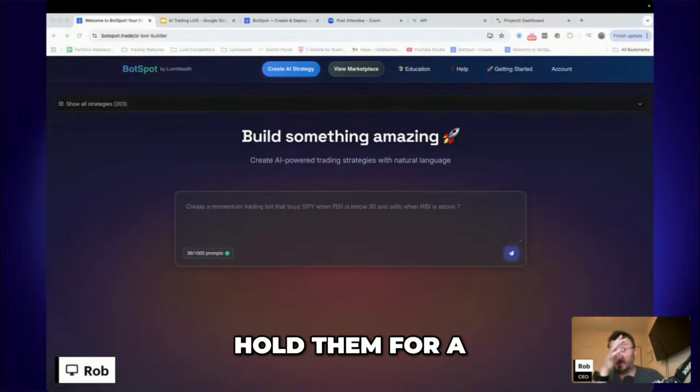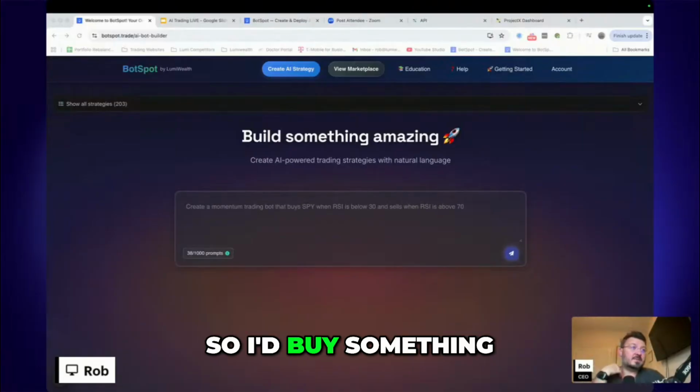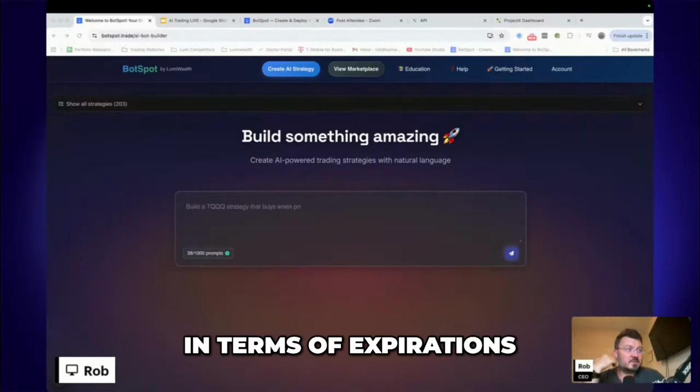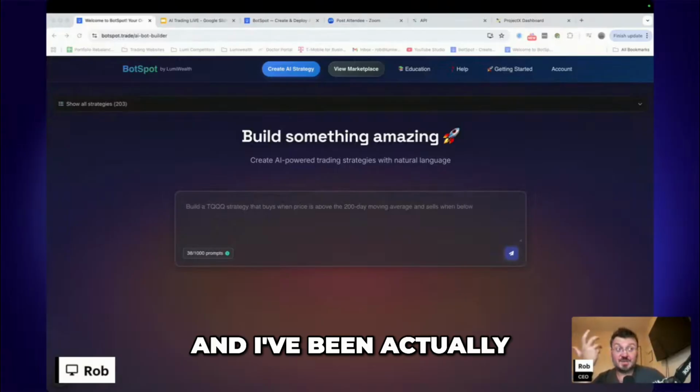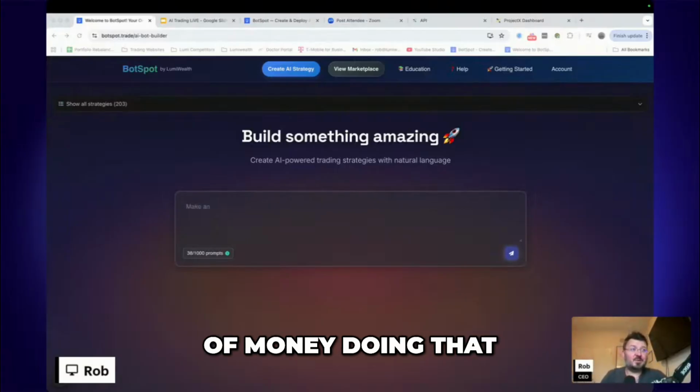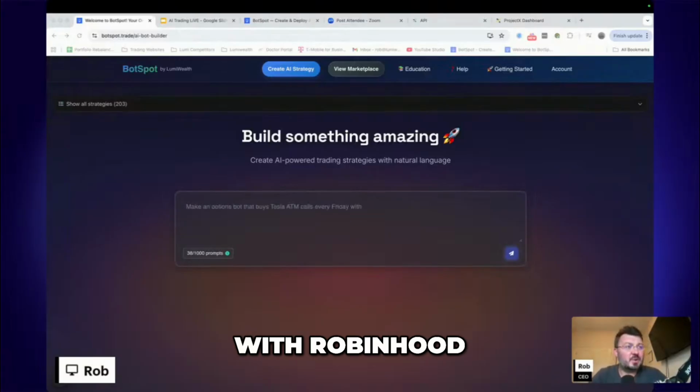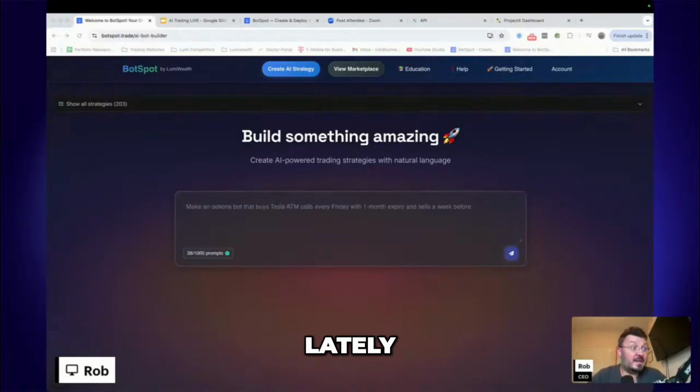And then I would hold them for a couple of weeks, right? So I'd buy something that's a couple months out in terms of expirations. That's what I would do personally. And I've been actually making some very good money doing that. I made a lot of money doing that with Tempest, with Palantir, with Robinhood, and lately with Tesla. It's been up quite a bit the past few days. So that's something that I've been thinking about doing.